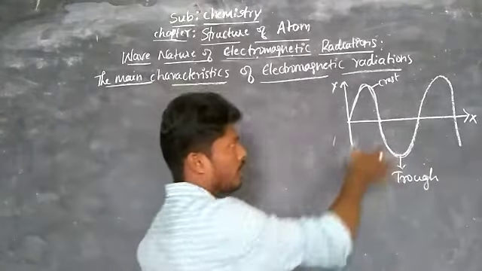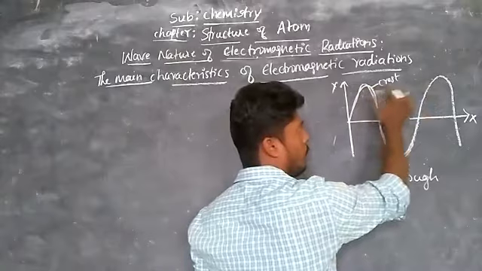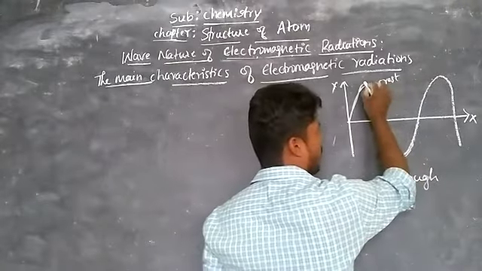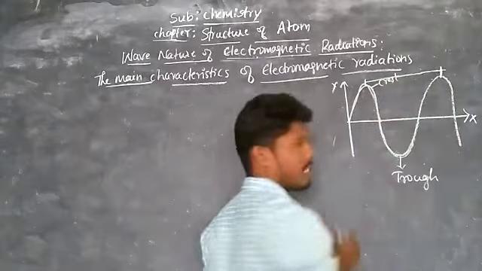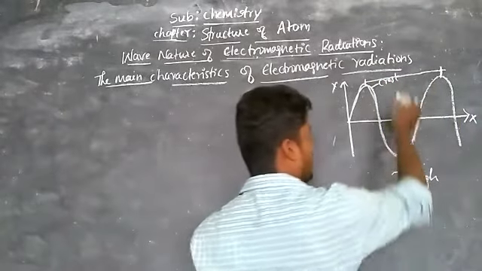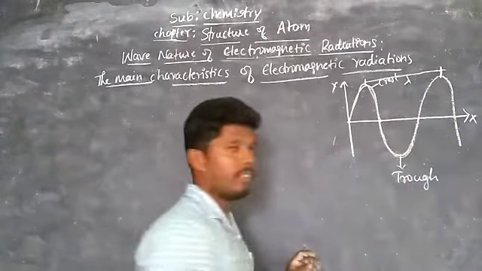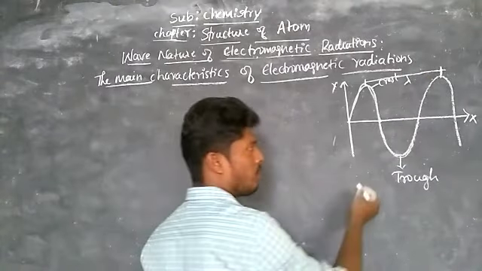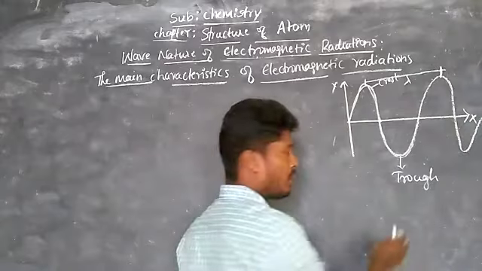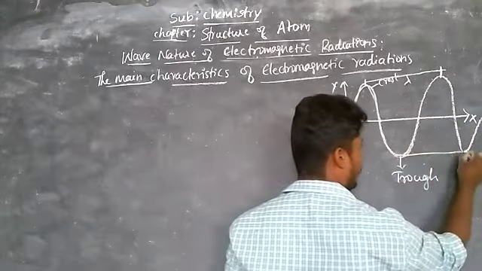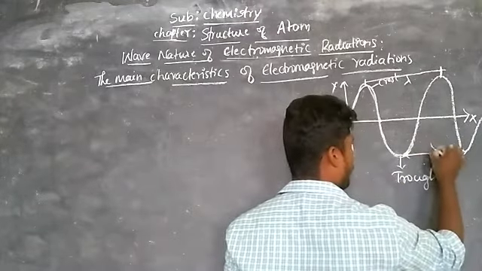So here the successive distance between two crests, it means from here to here, this is the successive distance, that is called wavelength lambda. Similarly, the successive distance between two troughs is also called wavelength lambda.